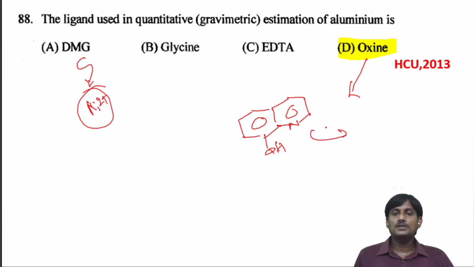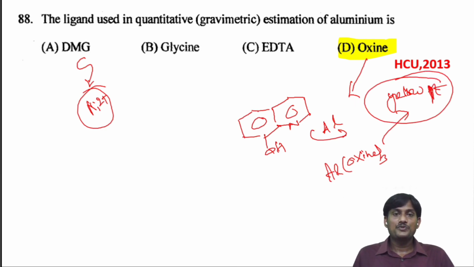When it reacts with aluminum, there is a formation of Al(oxime)3. It's a yellow color precipitate. So when you react oxime with aluminum, there is a formation of a precipitate, and that will be used in the quantitative estimation of aluminum.